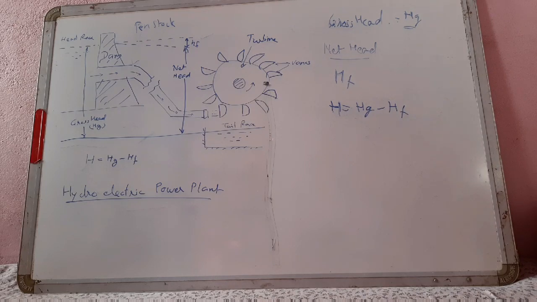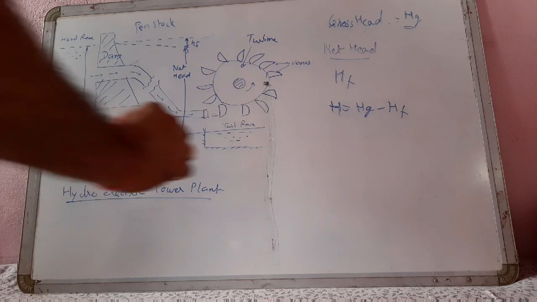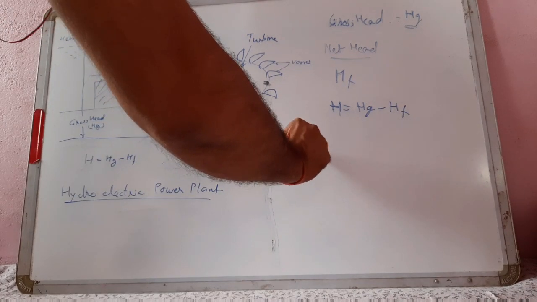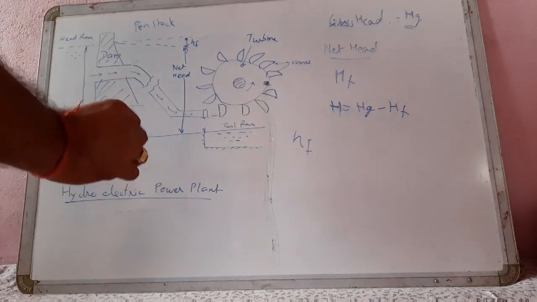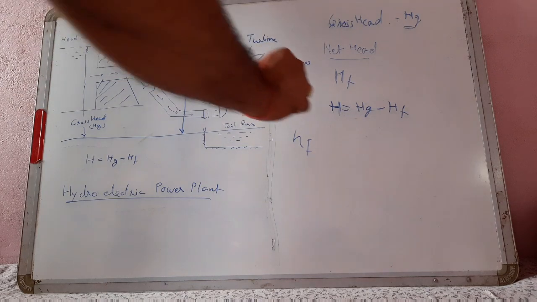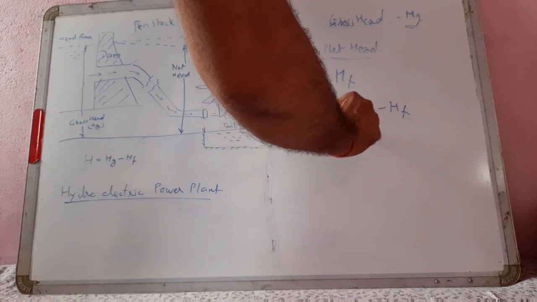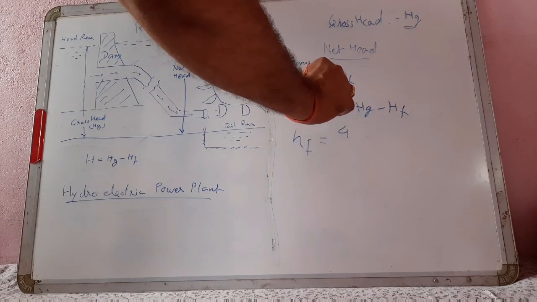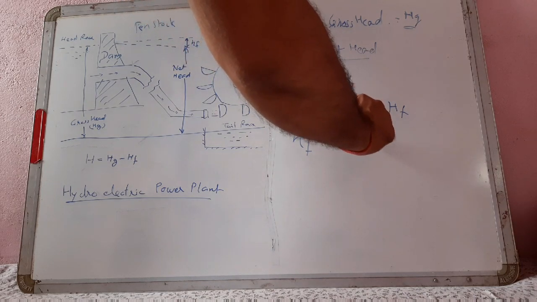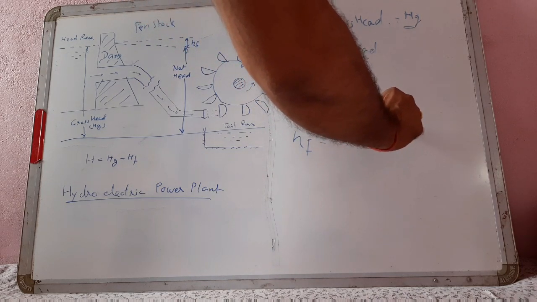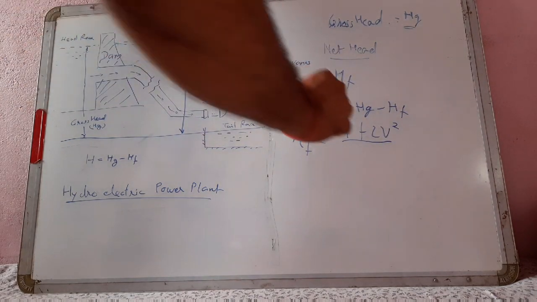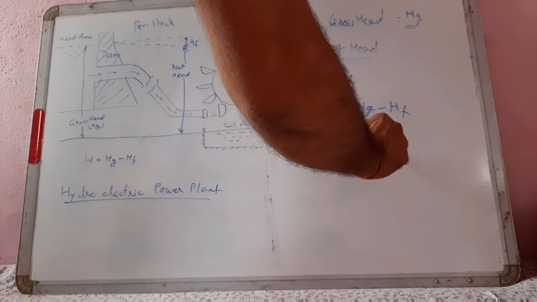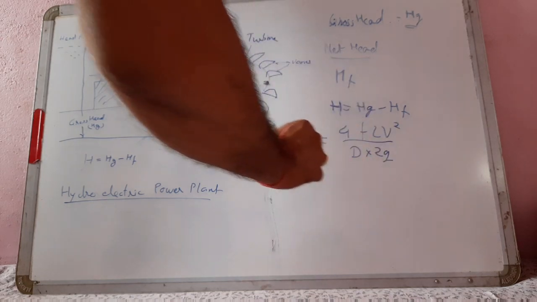Here Hg is gross head, and Hf, which we have studied in our fluid mechanics chapters, is equal to 4FLV squared by D into 2g.